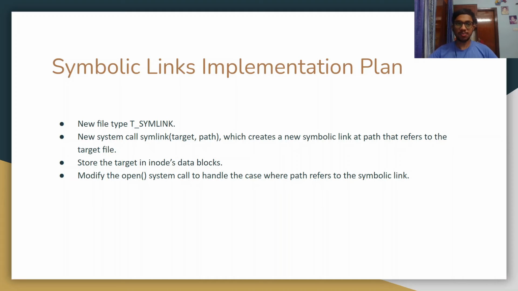Now we'll have a look at the implementation of symbolic links. We'll create a new file type, T_SYMLINK, which represents a symbolic link. Then we'll add a new system call, symlink(target, path), which creates a symlink at the path which refers to the target. Then we'll store the target in the inode's data block, as is done in the case of Linux OS. Finally, we'll modify the open system call for when the path refers to a symbolic link.